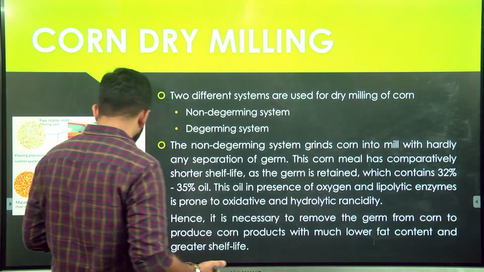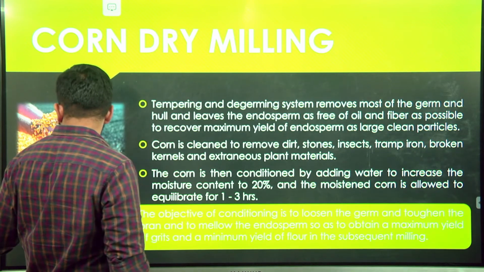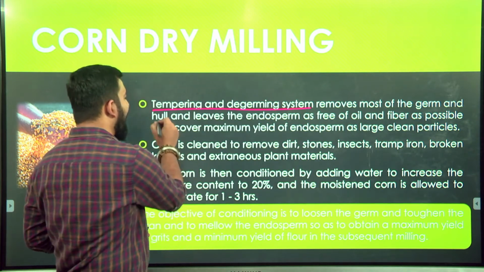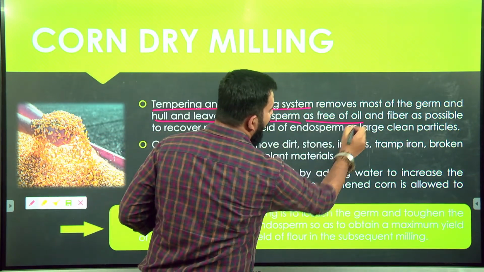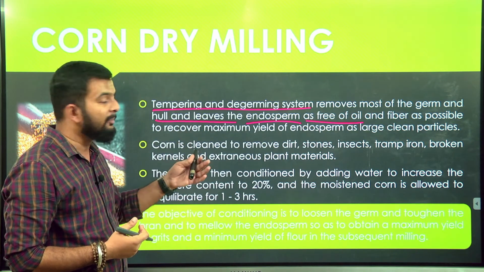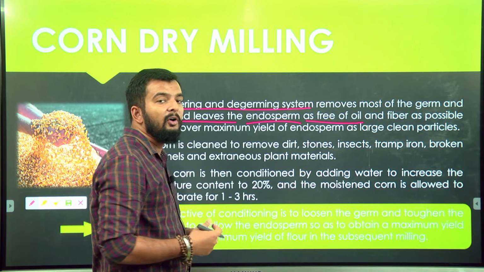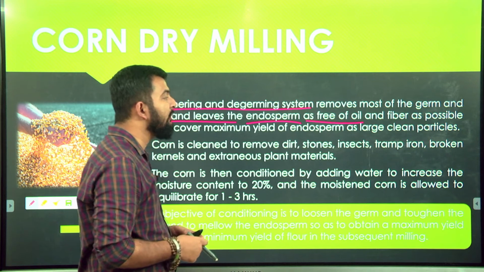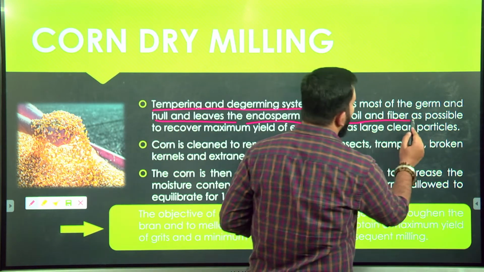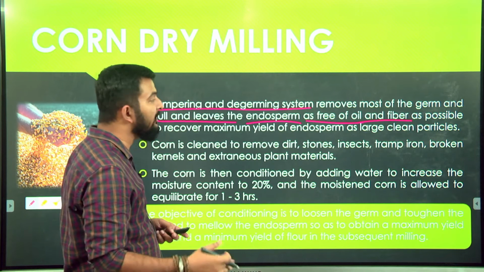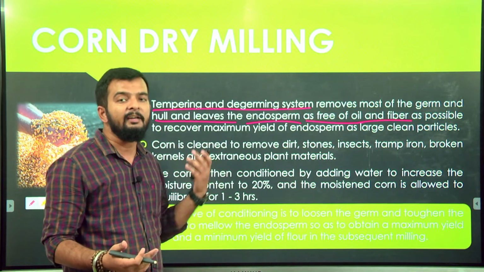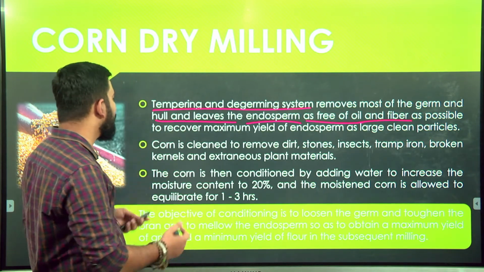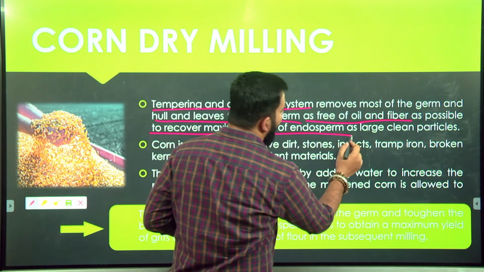Next is tempering. The tempering and degerming system removes most of the germ and hull and leaves the endosperm free of oil. When you remove the germ, it removes most of the germ and hull and leaves the endosperm as free of oil and fiber as possible. It will remove the maximum amount of oil and fiber, and your final product after tempering and degerming will be free of germ and as free of oil and fiber as possible, to recover maximum yield of endosperm as large